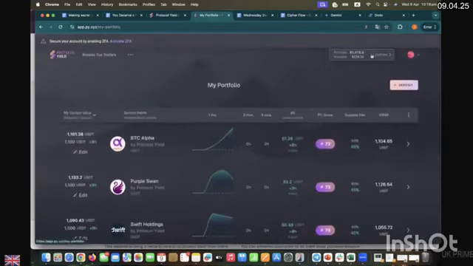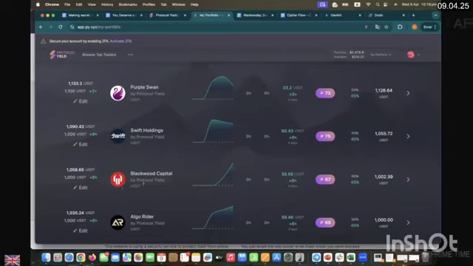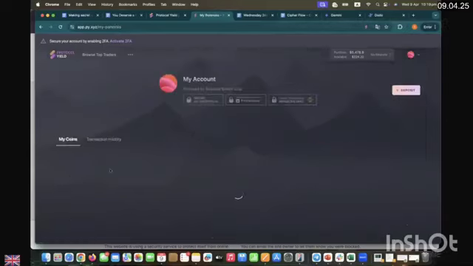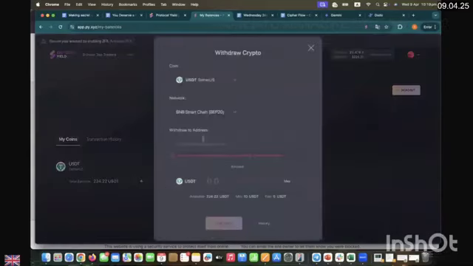So the withdrawal that already came from AlgoRider, or 50% from Blackwood Capital, is already settled in my available balance. And now anytime I can go and withdraw from my available balance, minimum 10 USDT with zero fee.